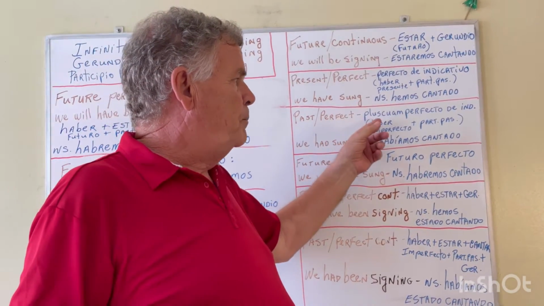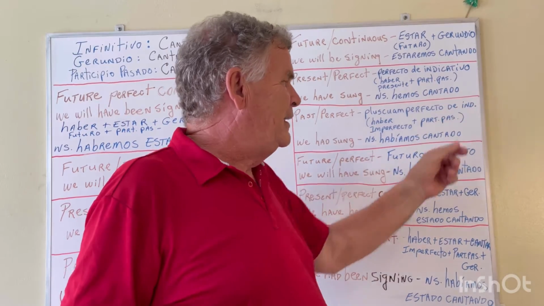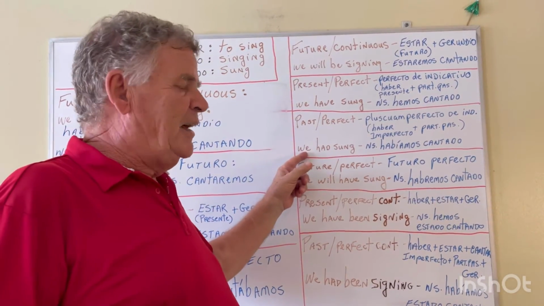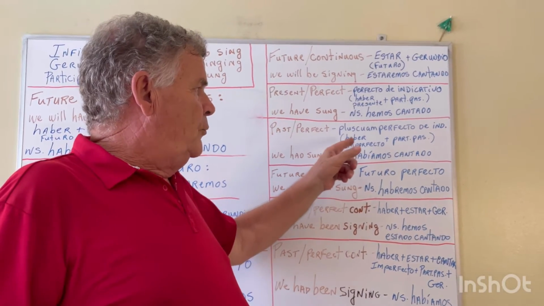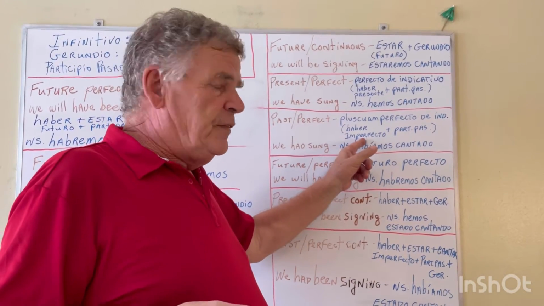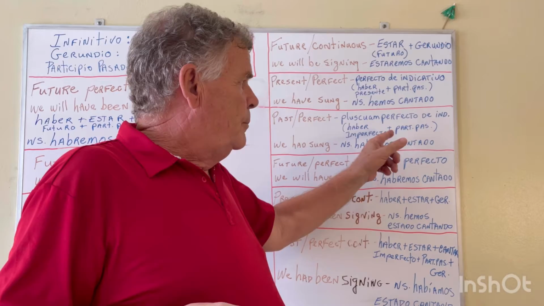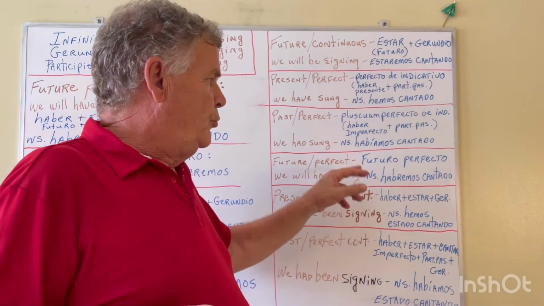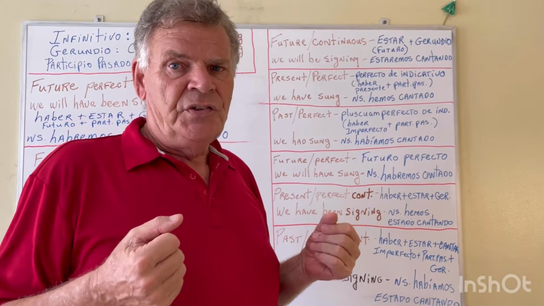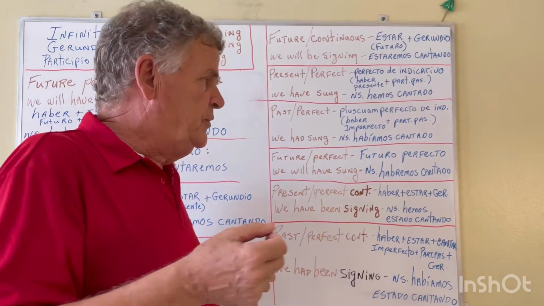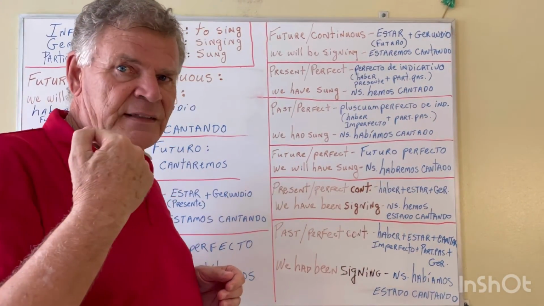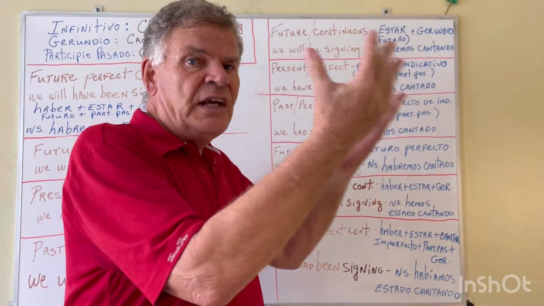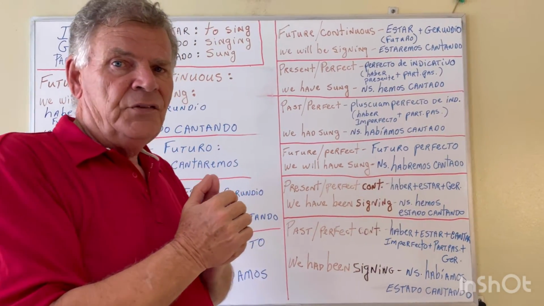To form the pluscuamperfecto de indicativo, which we would translate as we had sung, we use haber in the imperfect plus the past participle. So nosotros habíamos cantado. Okay, so this is haber in the imperfect tense. Habíamos cantado.